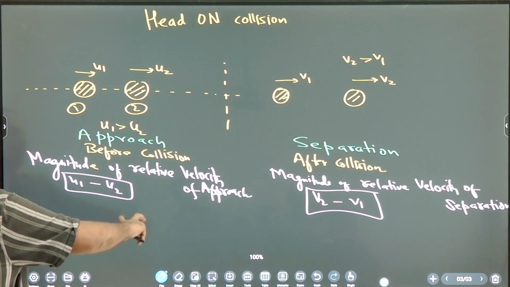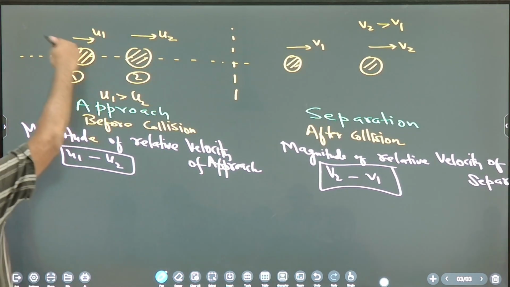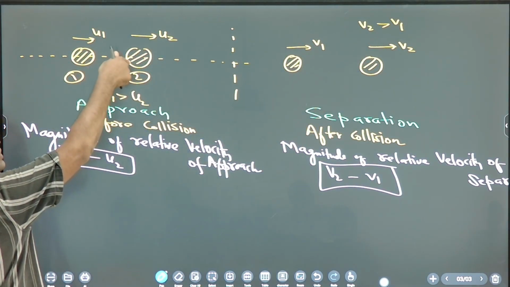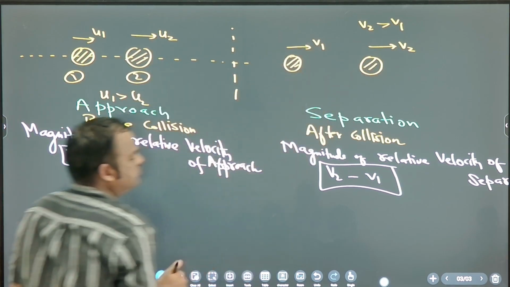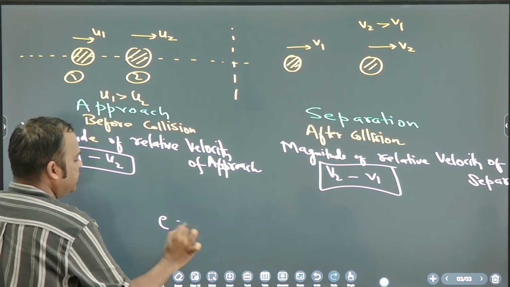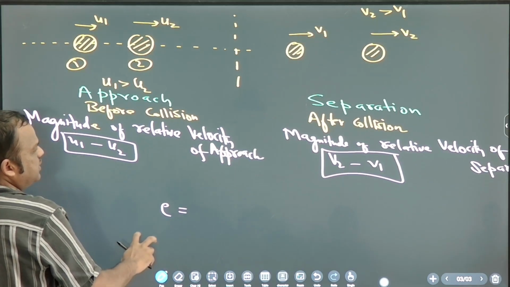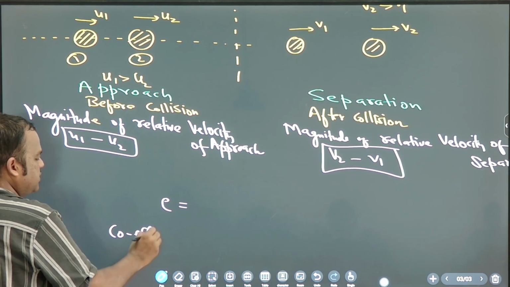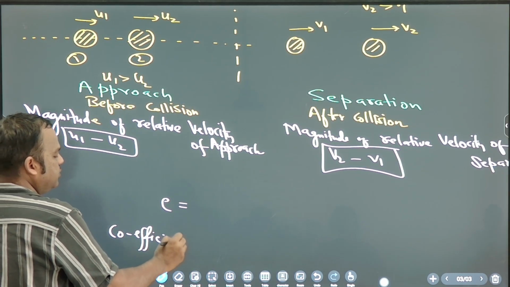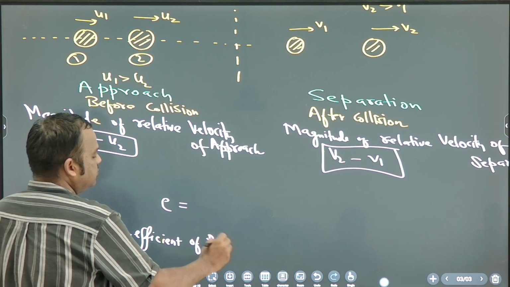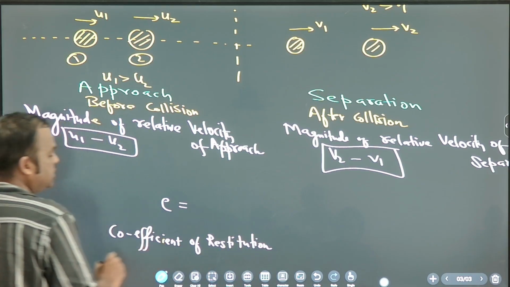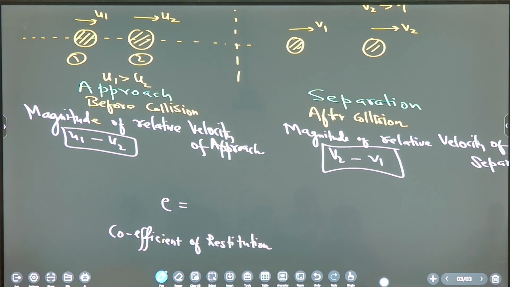So u1, u2, v1, v2, just think like this: u1 greater, v2 greater. So we have a formula for e. Now what is e? You know this value. Coefficient of restitution. What is the symbol for that?